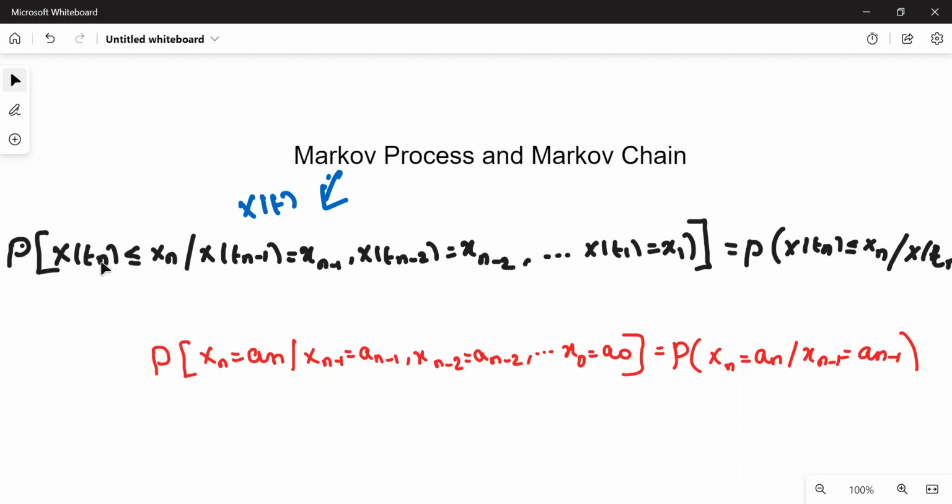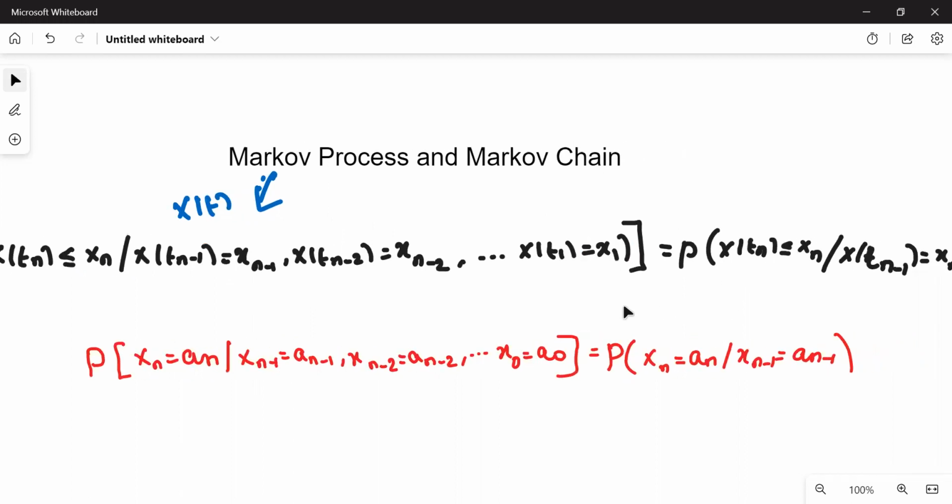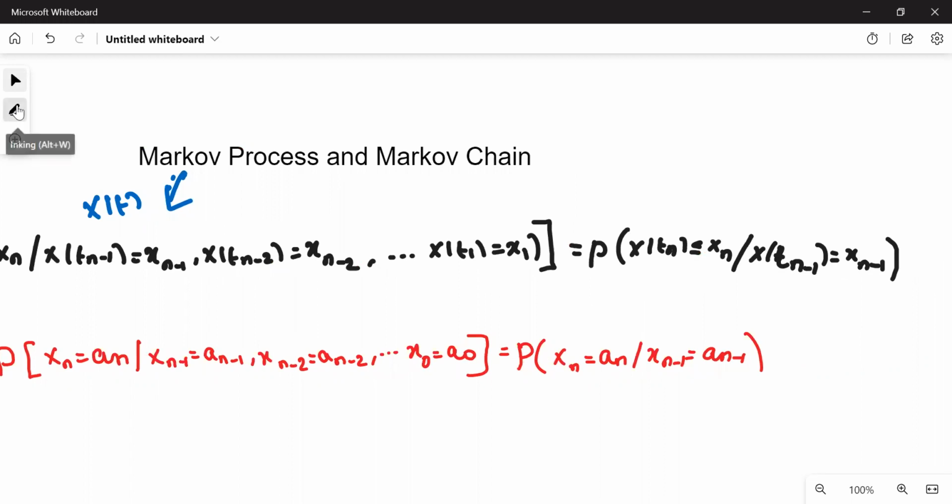So, the probability of happening of the future given all the past is the same as the probability of happening of the future given the present alone. That is, the happening of X(tn) less than or equal to xn depends only on X(tn-1) is equal to xn-1, not on tn-2, tn-3, etc., t1, not on the past. So a Markov process is nothing but a process in which the happening of the future depends only on the present, not on the past. Then we say the collection of all such random processes is a Markov process.